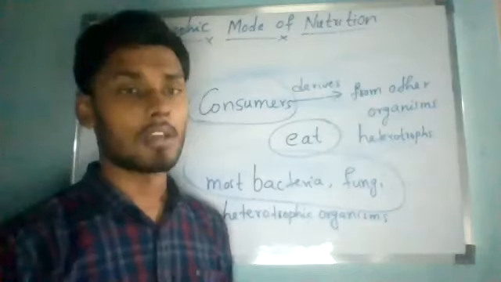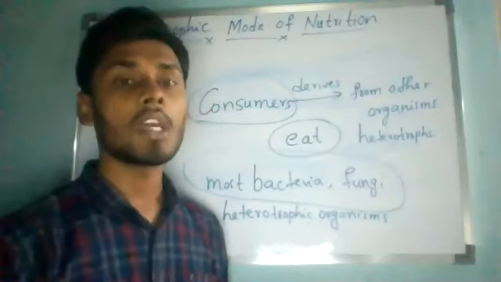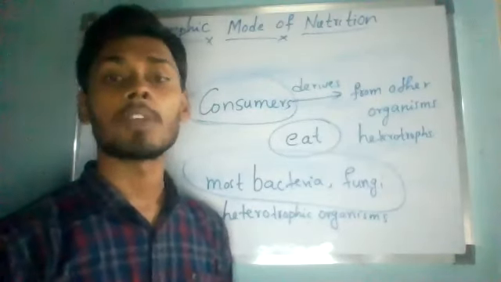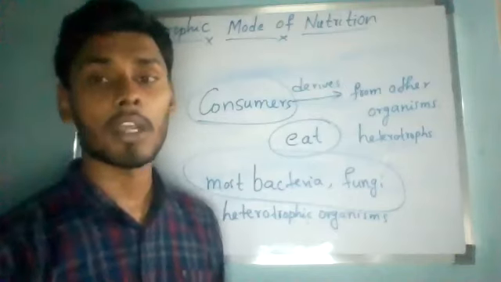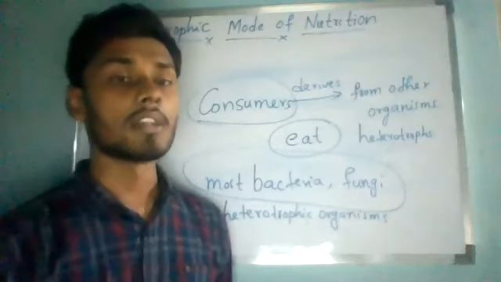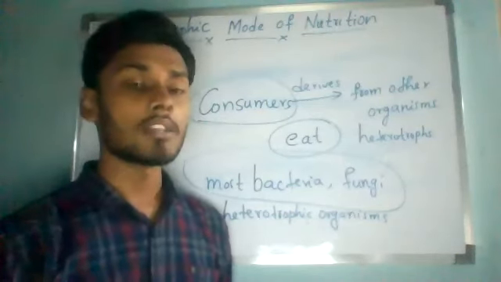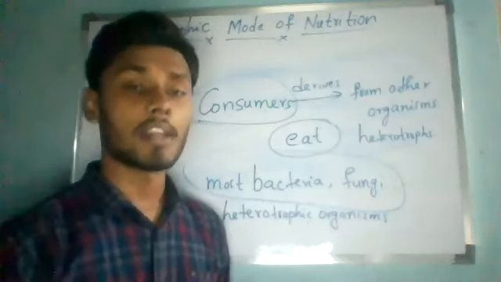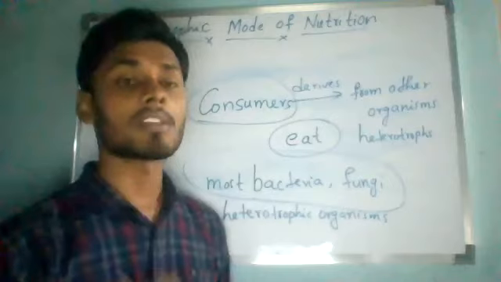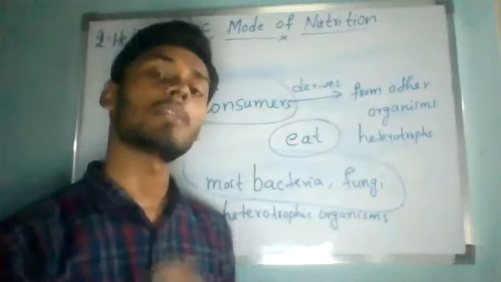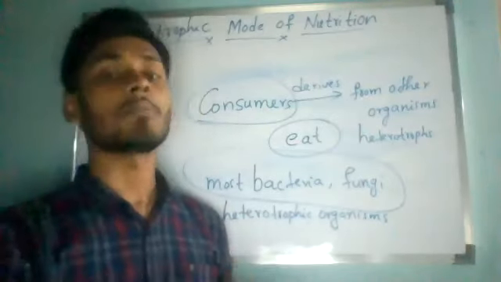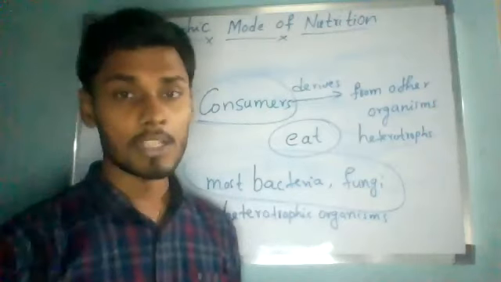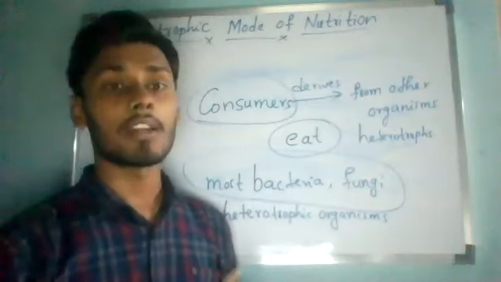All the animals are heterotrophs because they cannot make food from inorganic substances like carbon dioxide and water, and they depend on obtaining food from other plants and other animals. Some animals depend on plants and some other animals depend on those animals which eat the plants. So directly or indirectly we people are dependent